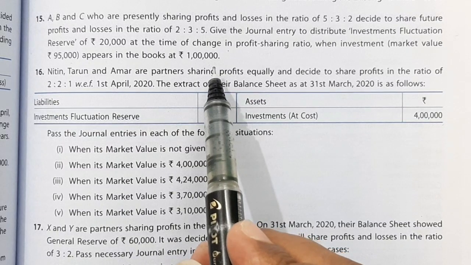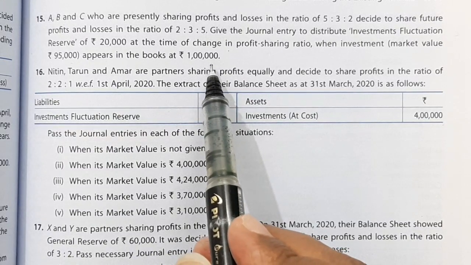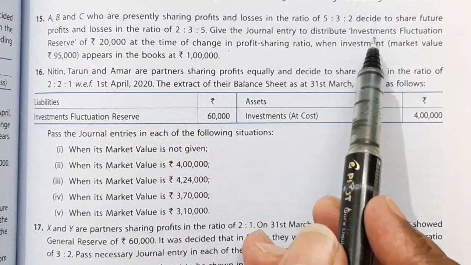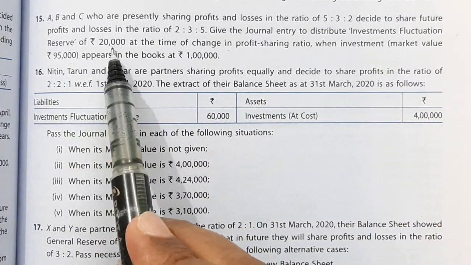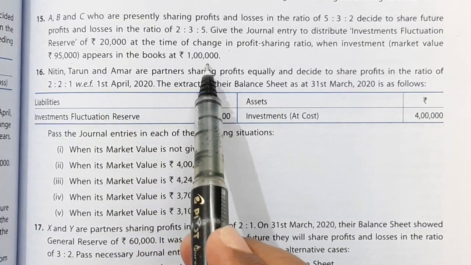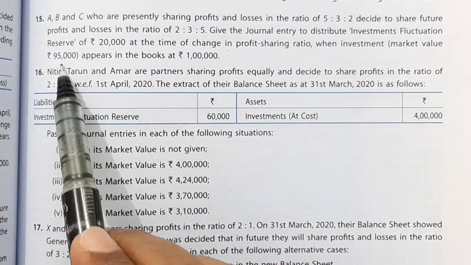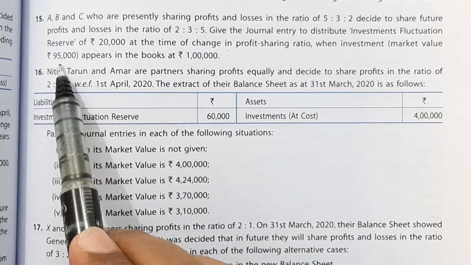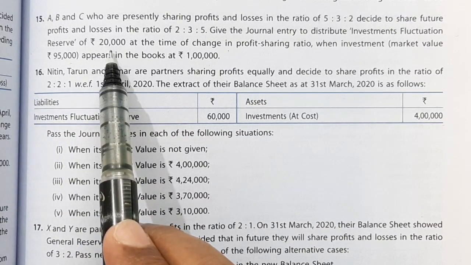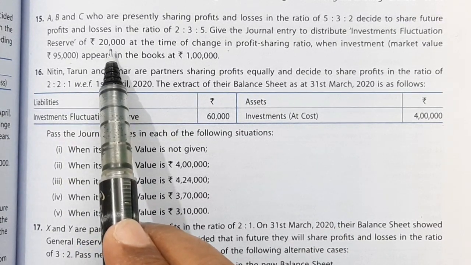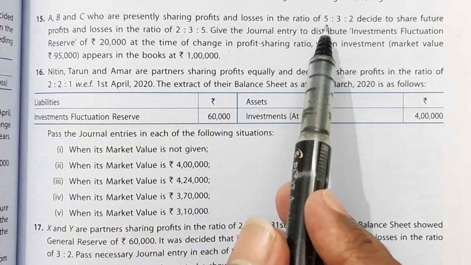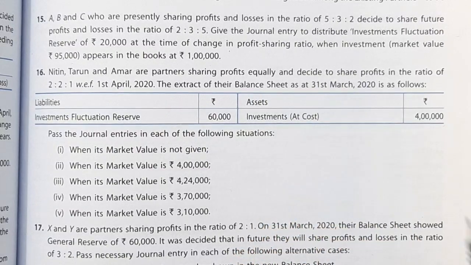Because investments are subject to fluctuations in the market price, the firm has created an investment fluctuation reserve of rupees 20,000, and the book value of the investment is rupees 1 lakh, but the market value is rupees 95,000, so 5,000 less. So this 5,000 will be adjusted against investment fluctuation reserve, and the remaining 15,000 will be distributed to the partners A, B and C in their old profit sharing ratio. So let us see the solution.